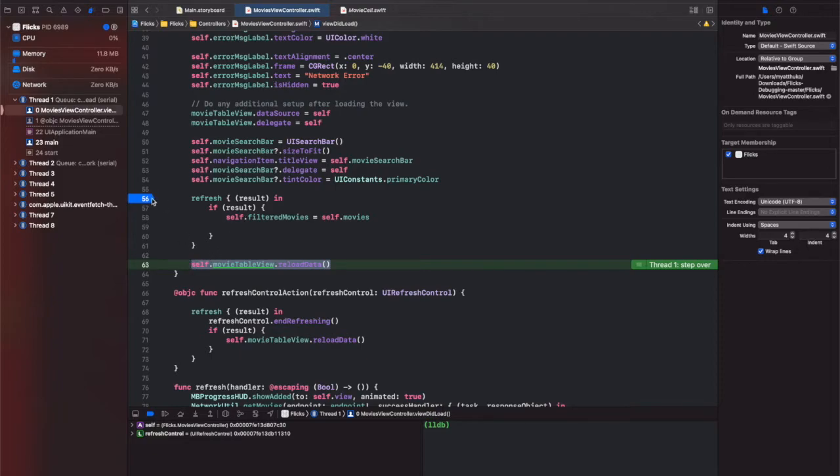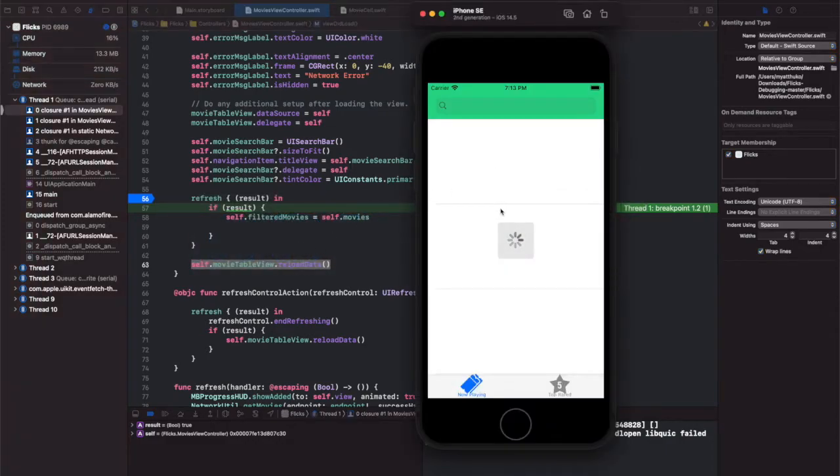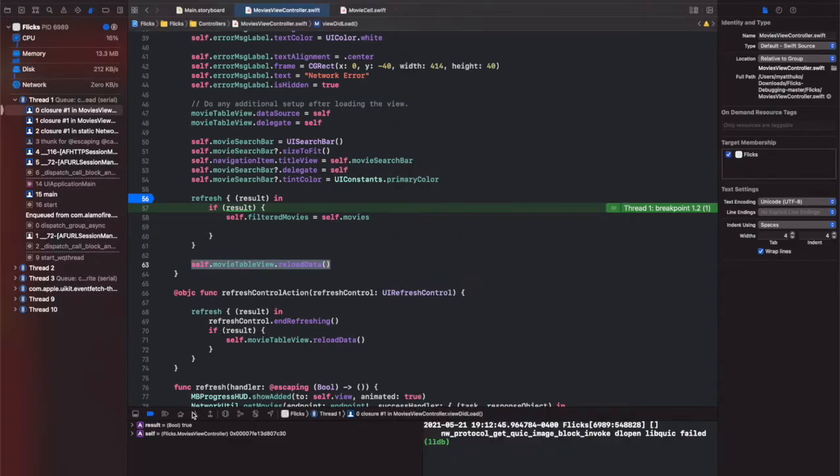Here it's going to step over before even finishing the refresh function, and then it finishes up and goes back inside the refresh function. So before the refresh function finishes, the tableView.reloadData is finished. That's why in our application it's not populating the data even though it's there.